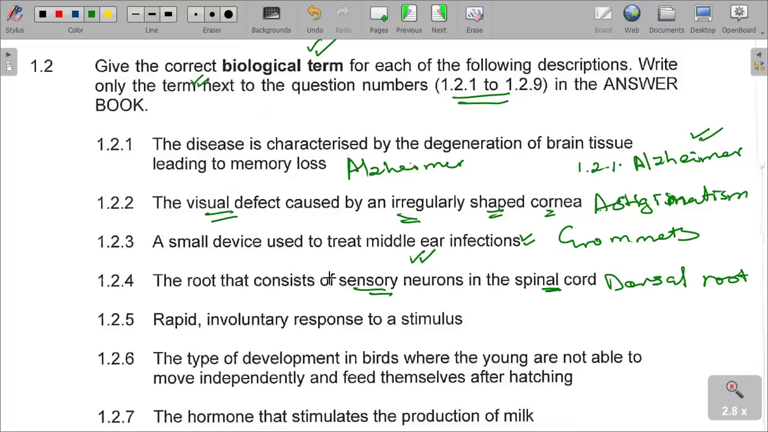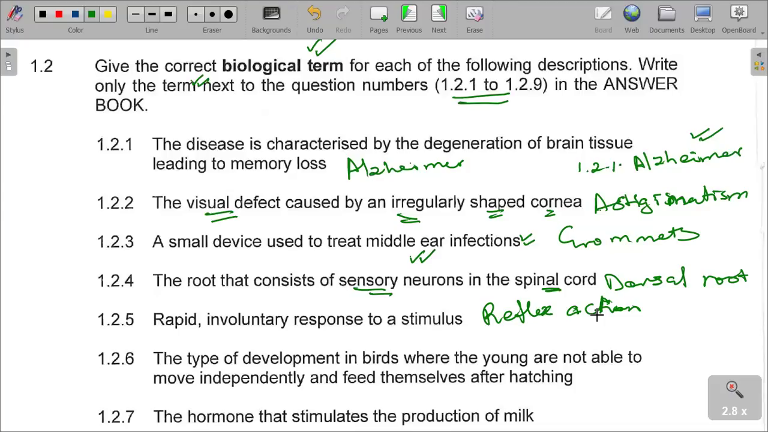Rapid involuntary response to a stimulus. What is it called? I want you to understand that we talked about the simple reflex action. Please don't confuse them. The rapid involuntary response to a stimulus is called the reflex action. Number 3, reflex action. Reflex action is the rapid involuntary response to a stimulus, the human response to the environment.